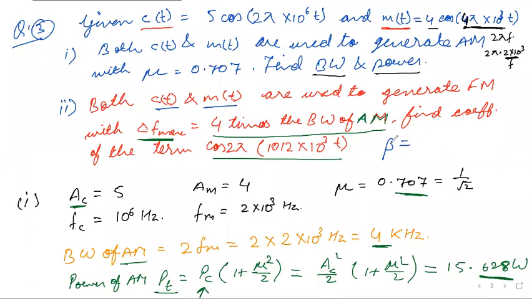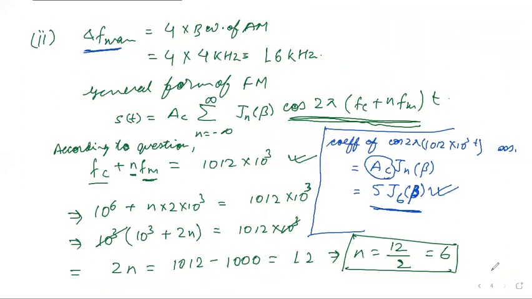What is the value of beta? It should be delta F by FM. Do we have the value of delta F? Here we have found delta F. So beta is equal to delta F by FM. Delta F was 16 kilohertz.